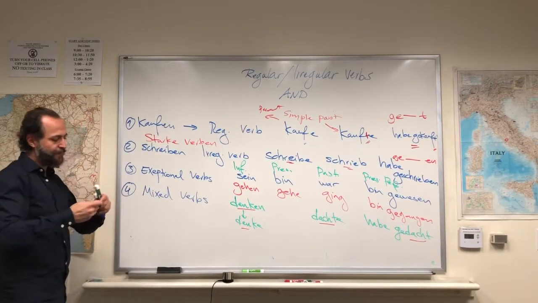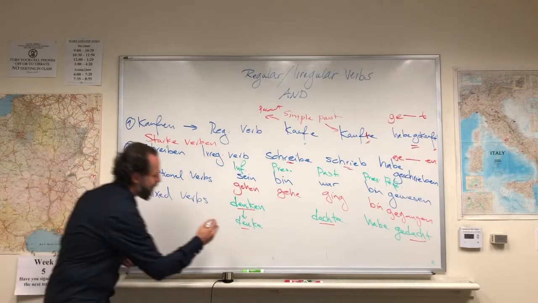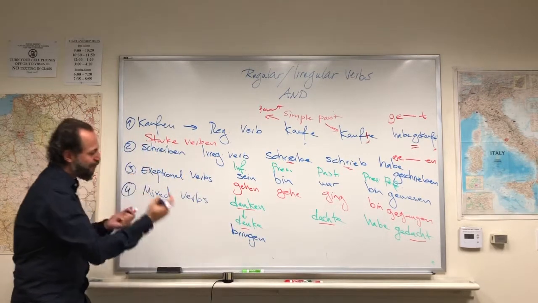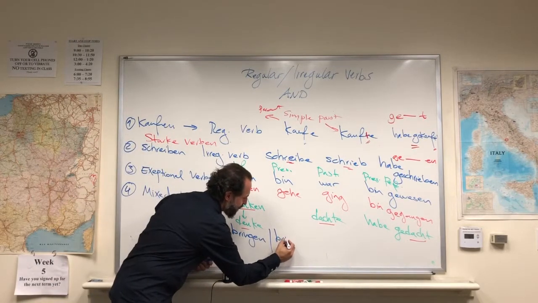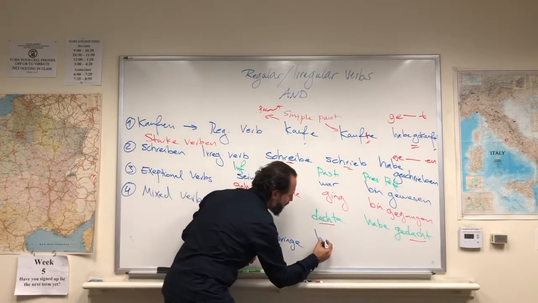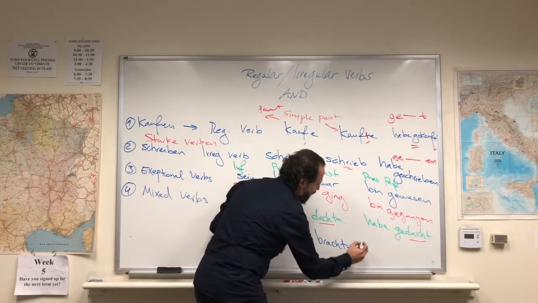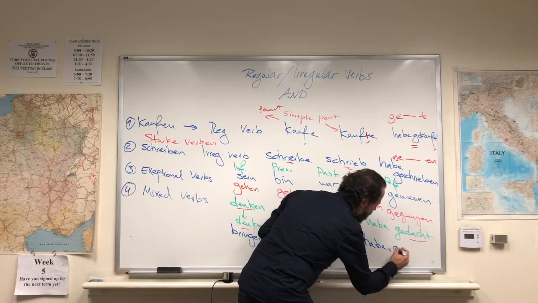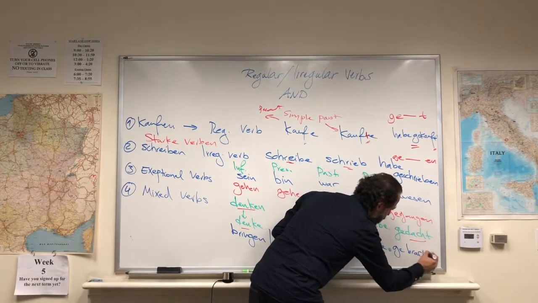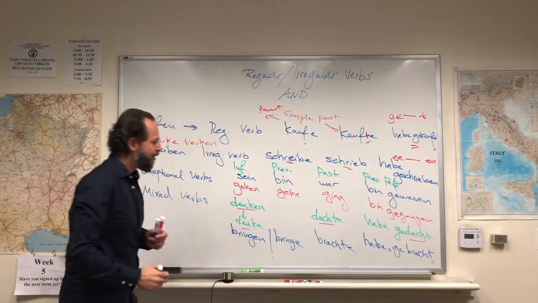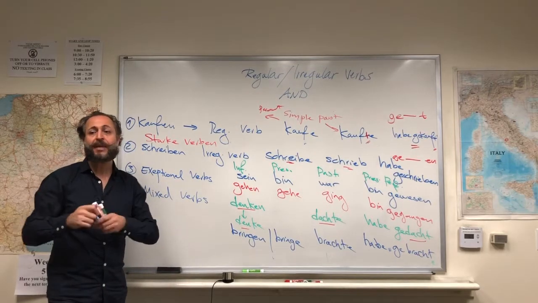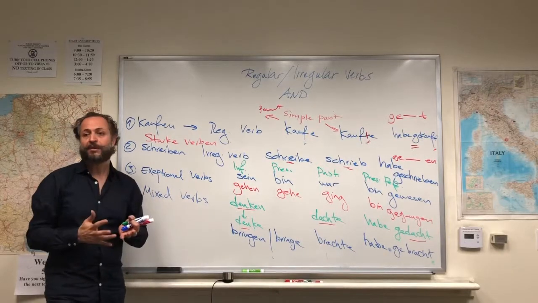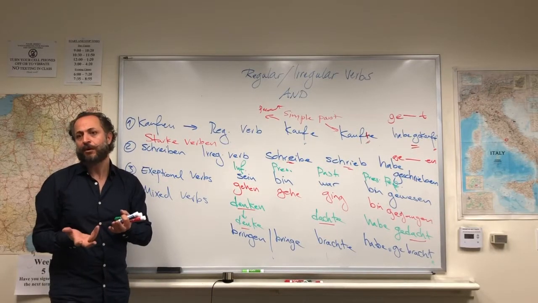Another word for that is the word bringen. Ich bringe, ich brachte, ich habe gebracht. Interestingly, quite every mixed verb which is structured in this way, their counterpart in English would be the same, very irregular.